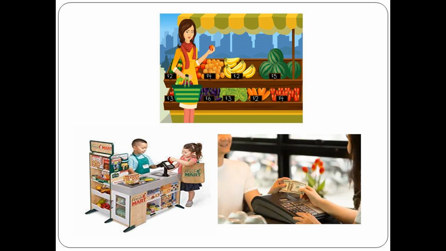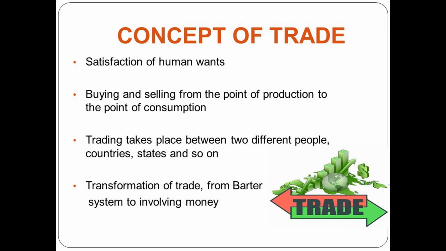Now let's understand the concept of trade in detail. Why does trade take place? It is because of the wants we humans want to satisfy. And as we know that we have unlimited wants, we try to satisfy one want and there are plenty of others in the queue. Let me just tell you, the product you want to buy, how does it reach you?